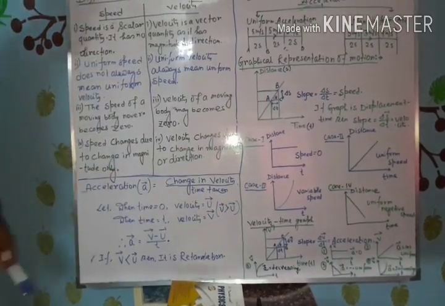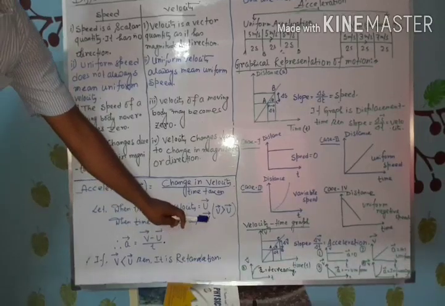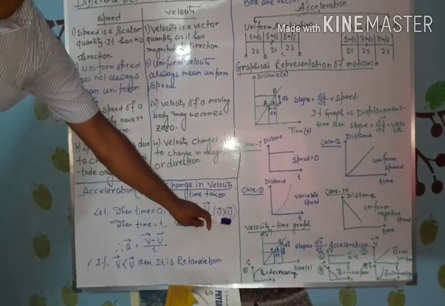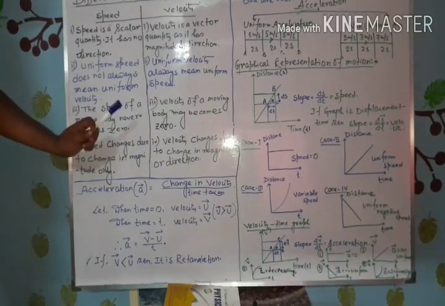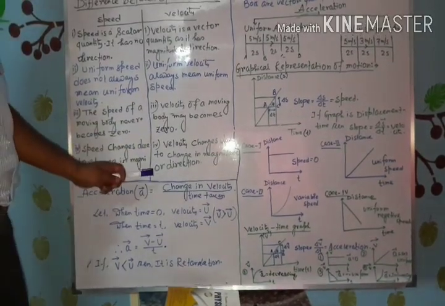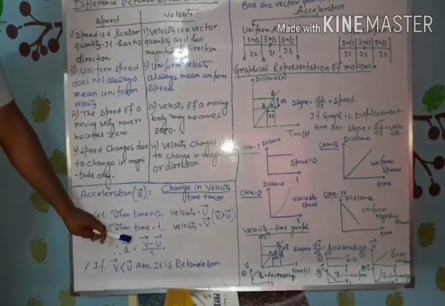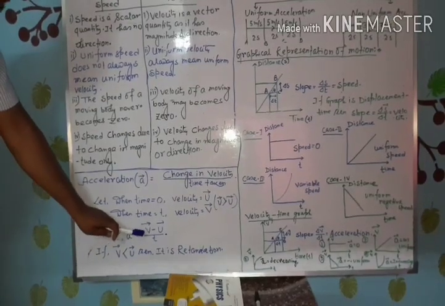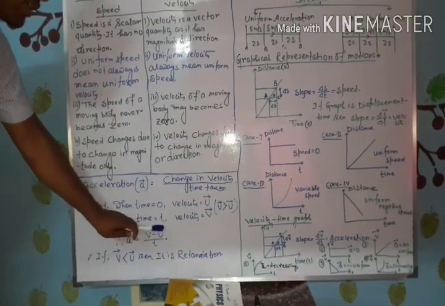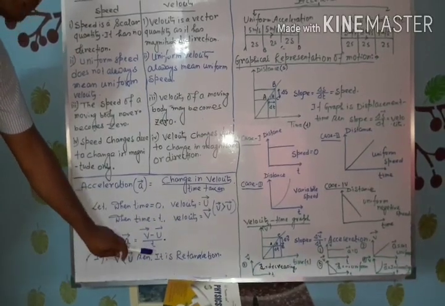After some time, when the time is t, the object is moving with velocity v, where v is greater than u, meaning with respect to time the velocity of the object increases. That's why we can say the object is moving with an acceleration. The mathematical formula: acceleration a equals change in velocity, v minus u, by time taken, t minus 0, which is t.